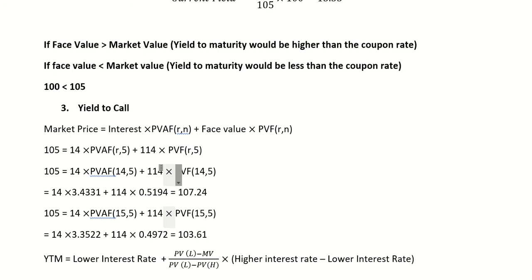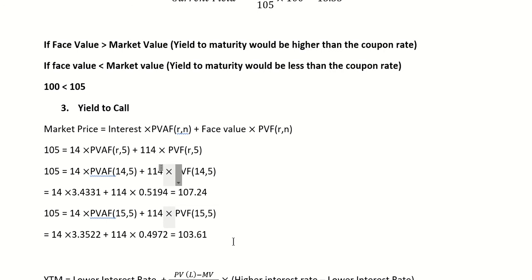So now you will see that the 105 market value lies between 103.61, which we obtained through 15%, and the second is 107.24, that is 14%.